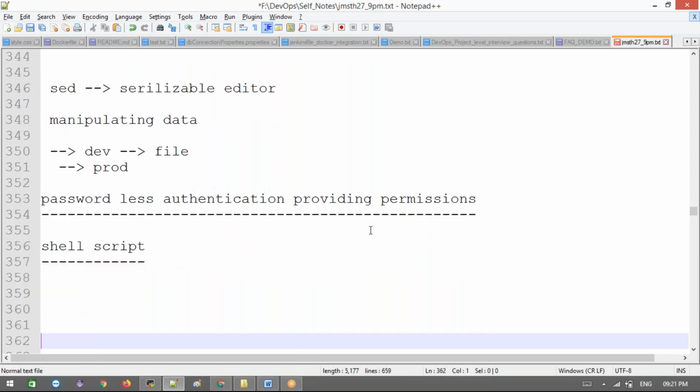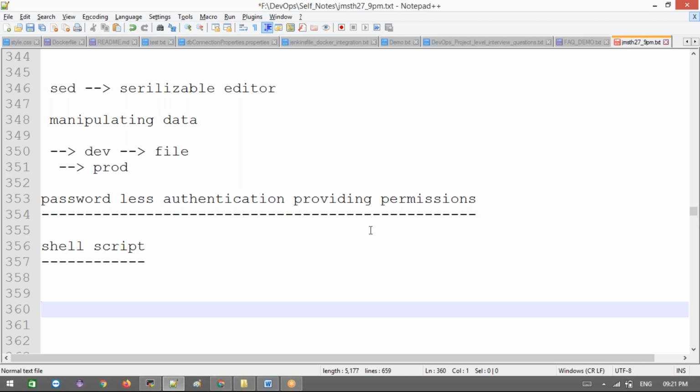A shell script is nothing but a group of Linux commands. Whatever multiple commands we execute, we put them in a single file, along with some conditions, loops and exceptions. That one single file is what we call a shell script. Whatever we do manually every day, you don't want to do manually; you need to automate it. How do we do that? Using a shell script.